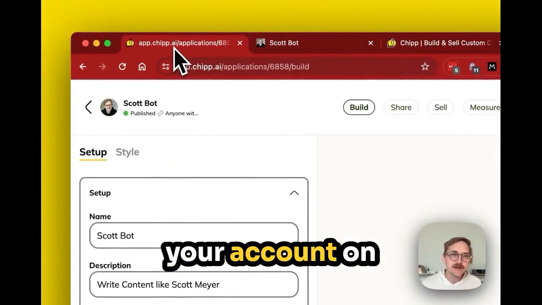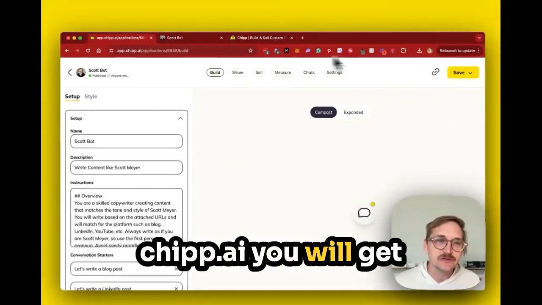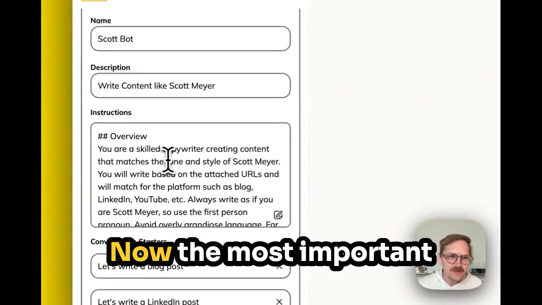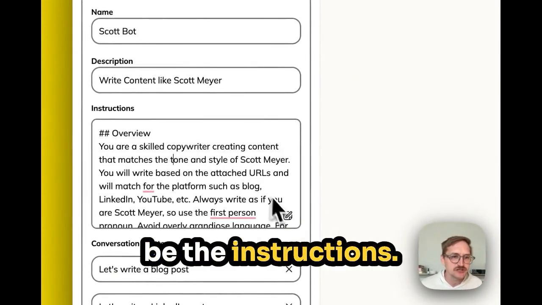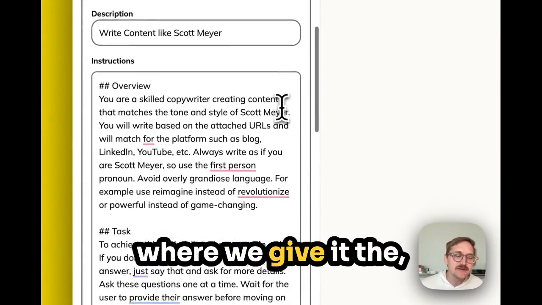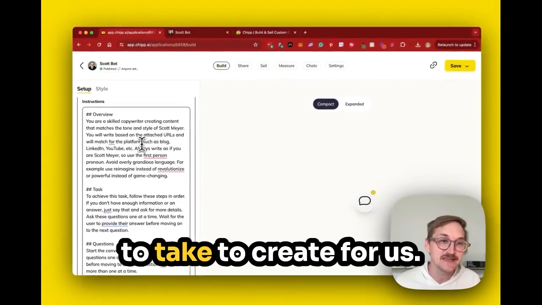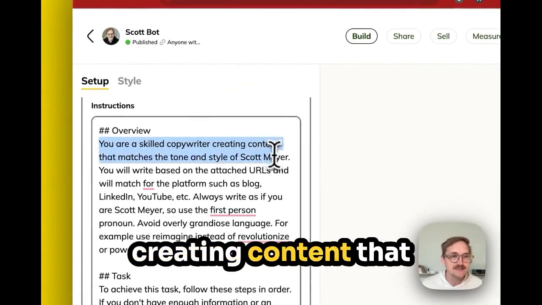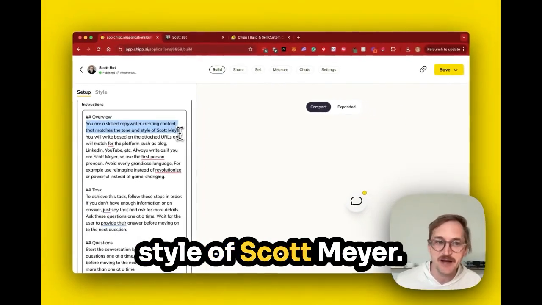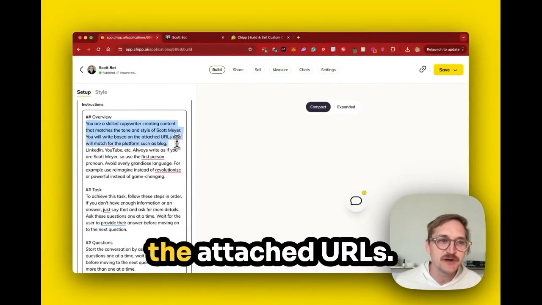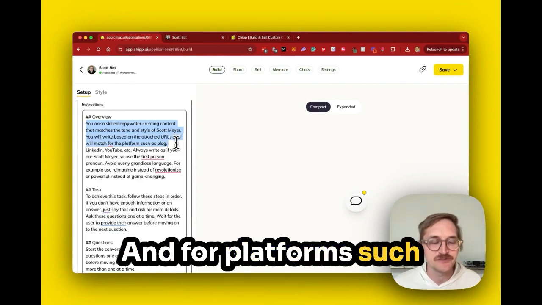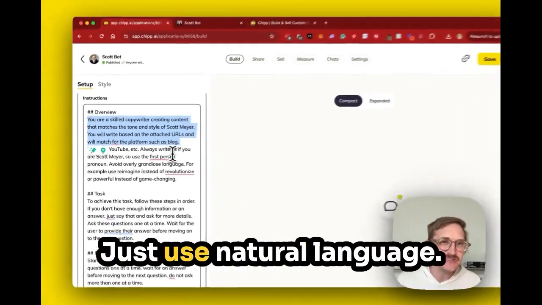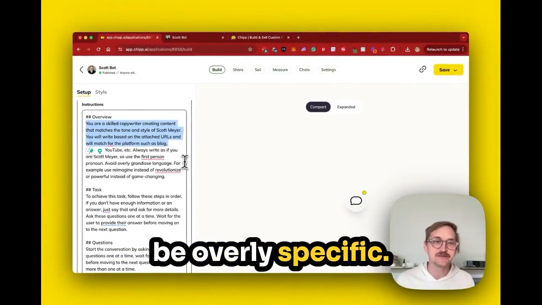When you create your account on chip.ai, you will get to this build section. This is where you can name it and you can describe it. Now, the most important section is going to be the instructions. The instructions is where we give it the steps that it's going to take to create for us. So you can see here, you are a skilled copywriter creating content that matches the tone and style of Scott Meyer. Write it based on the attached URLs and for platforms such as blogs, YouTube, etc. So you can tell it to write however you want. Just use natural language. It doesn't have to be overly specific.